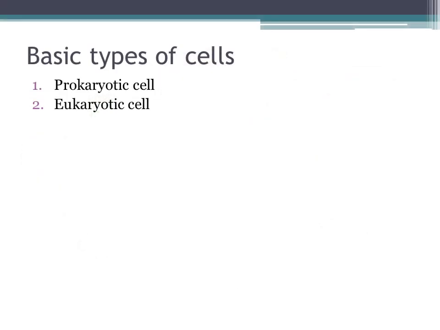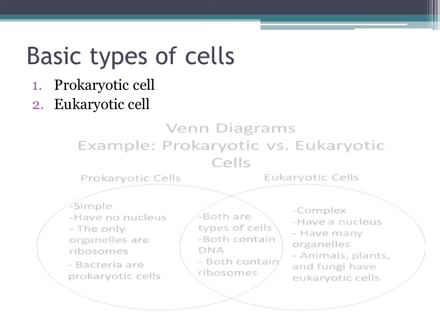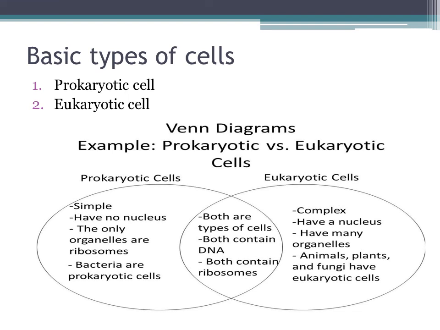There are 2 basic types of cells. The first one is the prokaryotic cell. The second is the eukaryotic cell. The organisms in the first group are made up of prokaryotic cells, while all other groups have eukaryotic cells. These are the basic differences between the prokaryotic and the eukaryotic cell.